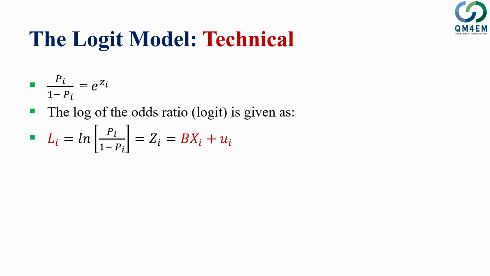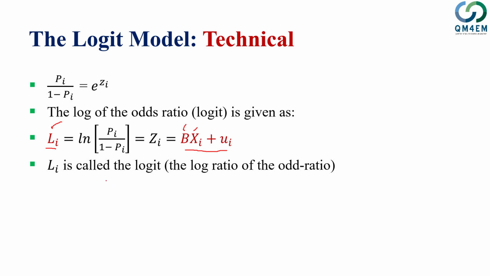Li, where Li is the log of the odds ratio, the log of pi over 1 minus pi, and that is equal to ln of pi over 1 minus pi. As we know that log and exponential are reciprocal to one another, we at the end are left with just zi, and zi is equal to bxi plus ui. So at the end we got the equation Li equal to bxi plus ui, where Li represents the log of the odds ratio, and bxi plus ui represent the coefficient, the explanatory variable, and the traditional error term we used to have in the regression model.